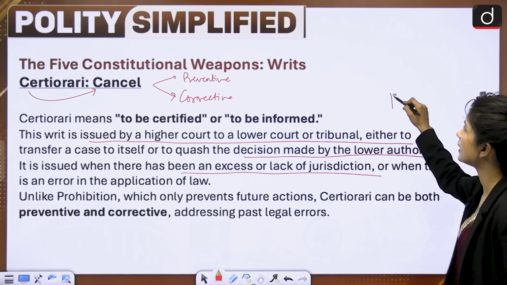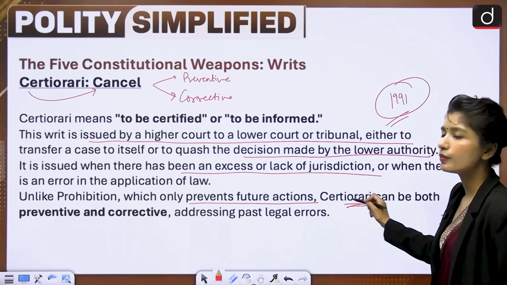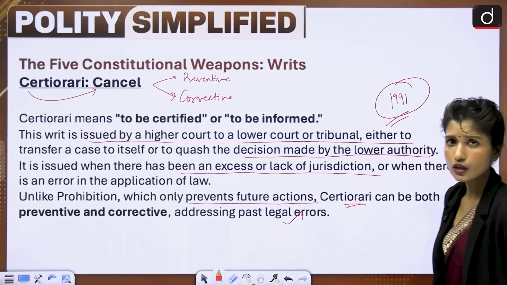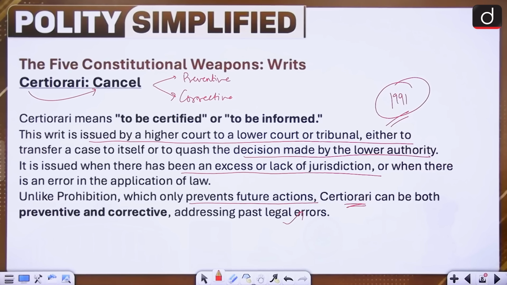So unlike prohibition, which only prevents future action, like I told you that before the verdict is given, prohibition is used. Certiorari can be used during that and after the verdict is given, both. So it is used to address past legal errors as well. Okay.